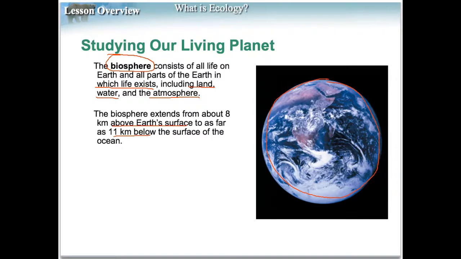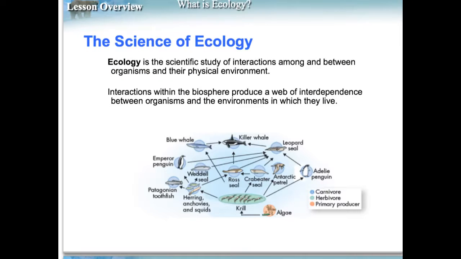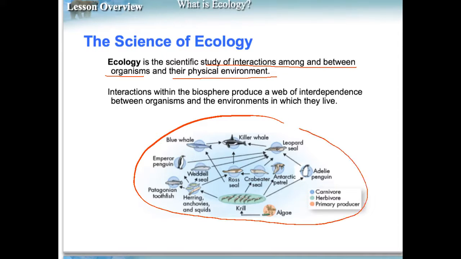The definition of ecology, again, is the study of interactions among and between organisms and their physical environment. The interactions that happen within the biosphere produce this web of interdependence between the organisms and the environments in which they live.